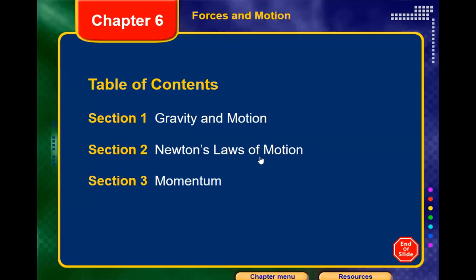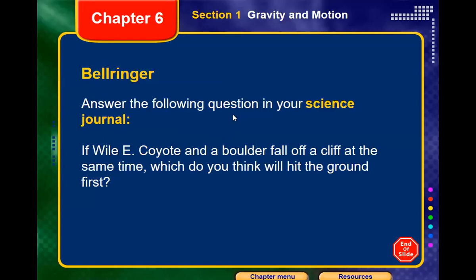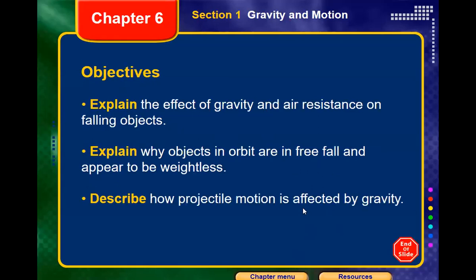Today inshallah we're gonna start a new chapter. We already finished chapter 5, the 4 sections, so we pass to chapter 6 now. We start with section 1, gravity and motion. In gravity and motion we're gonna go through many goals, or many ideas that we should know.